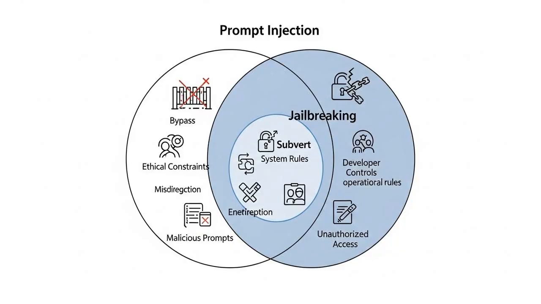You might hear the terms prompt injection and jailbreaking used interchangeably, but there's a crucial distinction. Jailbreaking is a specific type of prompt injection. Its main goal is to bypass the safety and ethical guardrails built into the model. For instance, a user might try to get an AI to generate harmful, offensive, or restricted content that its developers have explicitly forbidden. The most famous example is the DAN prompt, which stands for Do Anything Now.